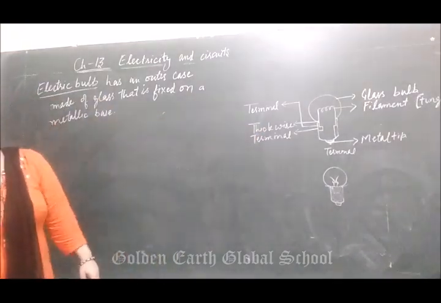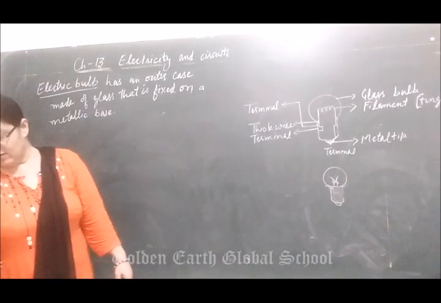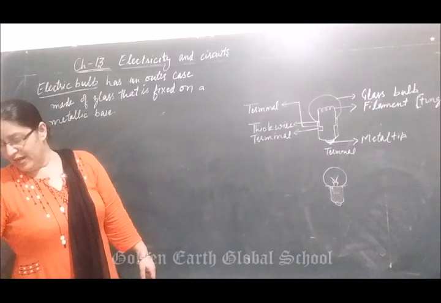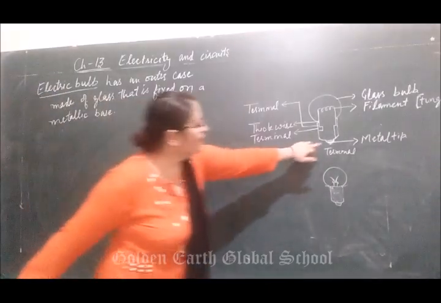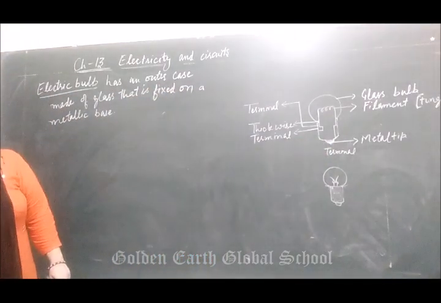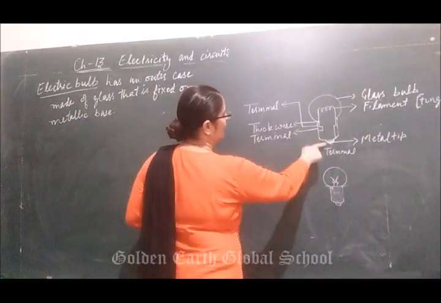Down the filament there is a thick wire connected at the base of the bulb. The outer thick wire is connected to the metal tip at the center of the base. Clear?